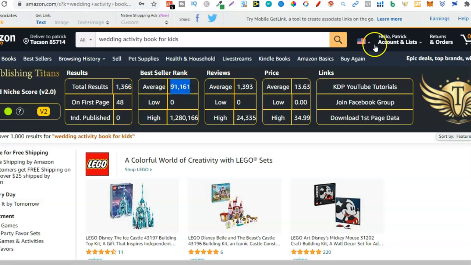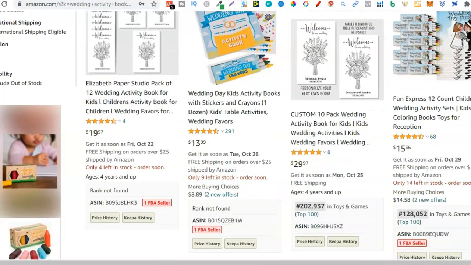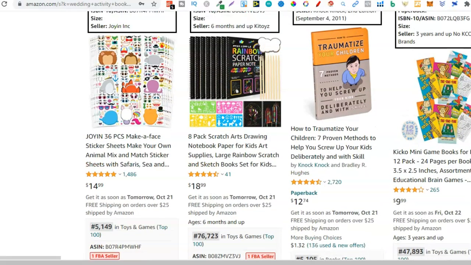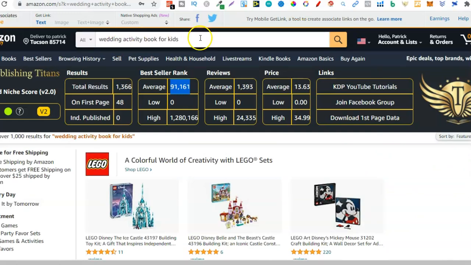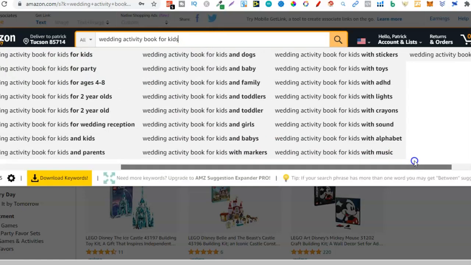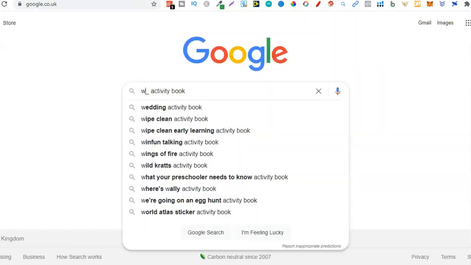And if we go through the first page, we can see these BSRs. So some of these are actually looking pretty good. There's a lot of stuff here which isn't actually related to wedding activity book for kids, so it's something that I'd have to look more into. But right off the bat, this looks like a great niche. Now, if we look in the search bar, we can see lots of different search terms or keywords that we can go through to see if they're profitable. And again, I wouldn't have come across this if I didn't do the research over on Google. So doing this, you can find some really great niches in any type of book that you want.